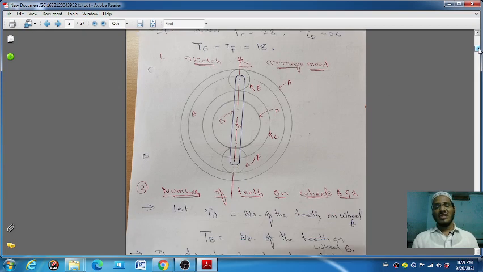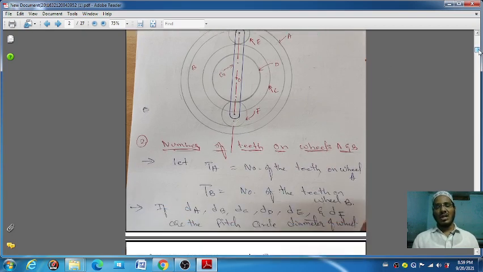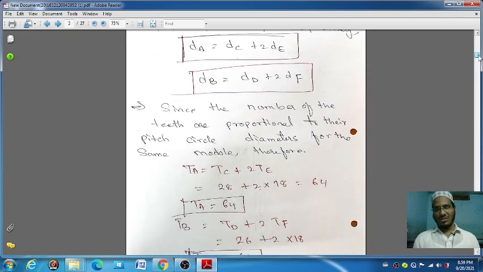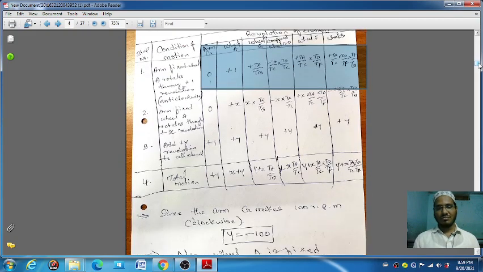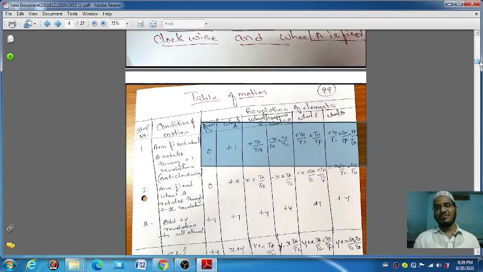This is one side of the figure, so you have to imagine this is on the same shaft. Here compound C and D are coinciding with the gear C and A. You can see here.